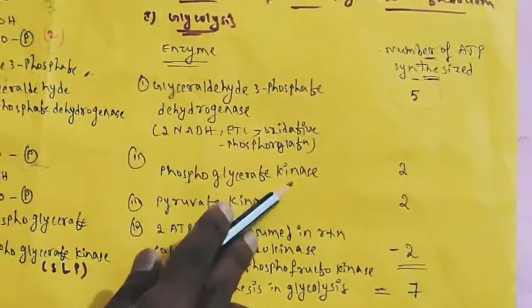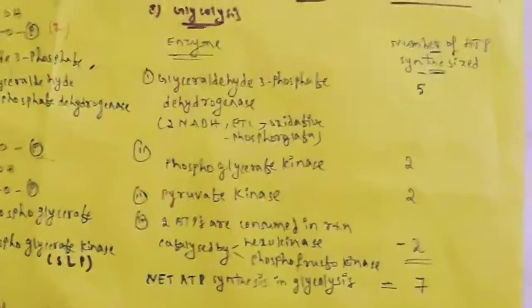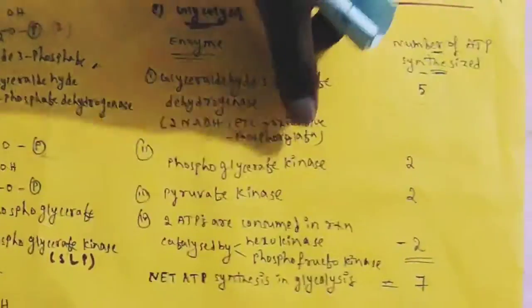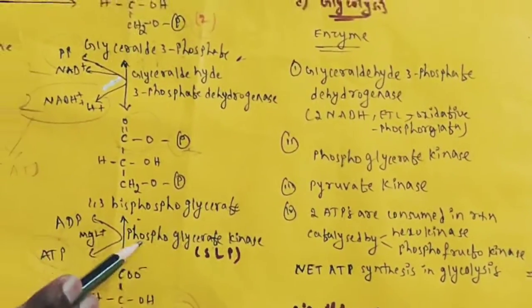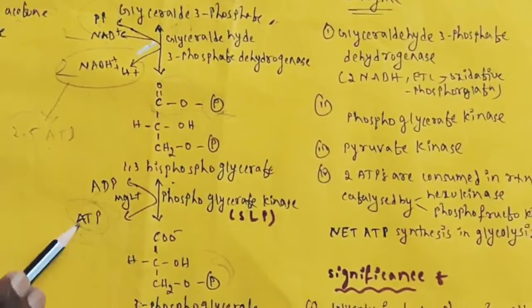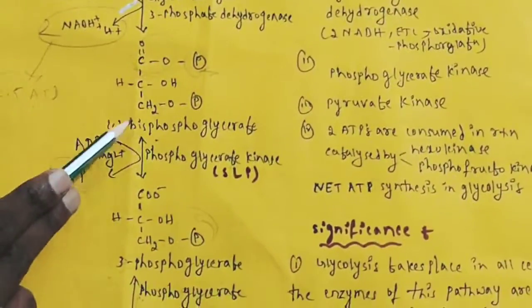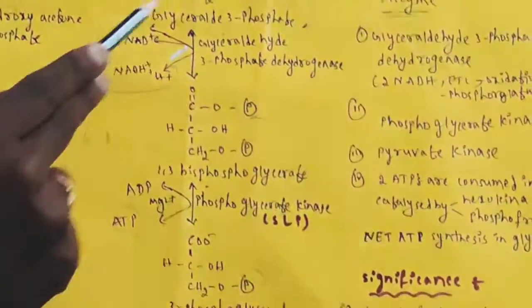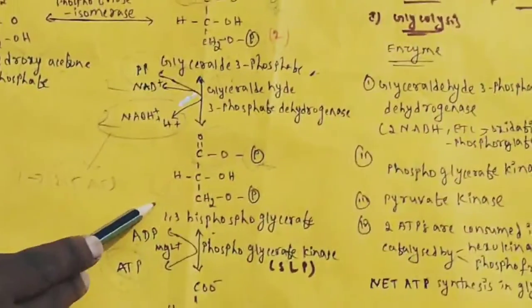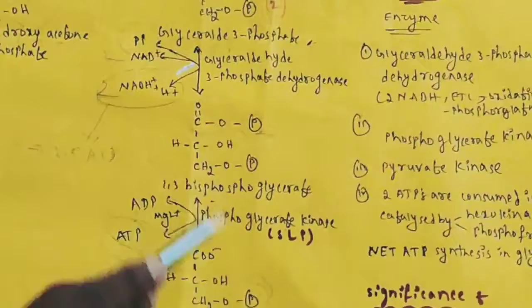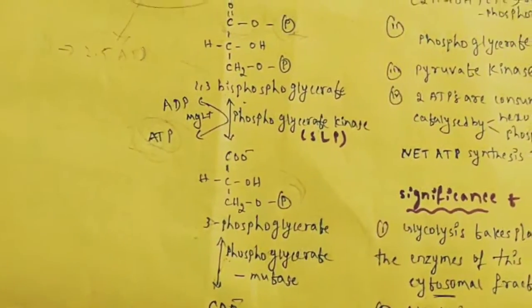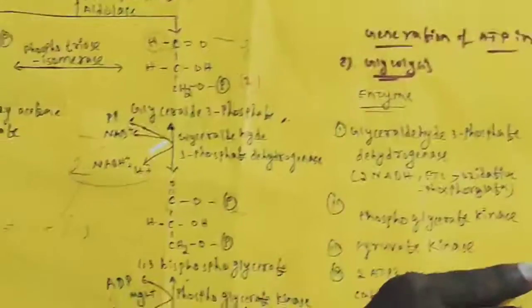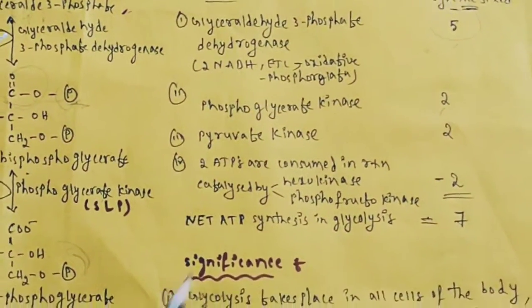Then phosphoglycerate kinase. In the case of this reaction also, 2 ATPs are produced. How? You can see here phosphoglycerate kinase. Here 1 ATP is formed in this reaction. Actually, for one molecule conversion of 1,3-bisphosphoglycerate to 3-phosphoglycerate, 1 ATP is produced. Actually, how many molecules? 2 are producing, means 2 molecules of 1,3-bisphosphoglycerate are converted to 3-phosphoglycerate. So one molecule conversion will produce 1 ATP, two molecules will produce 2 ATP. That's why here 2 ATP. Then pyruvate kinase.